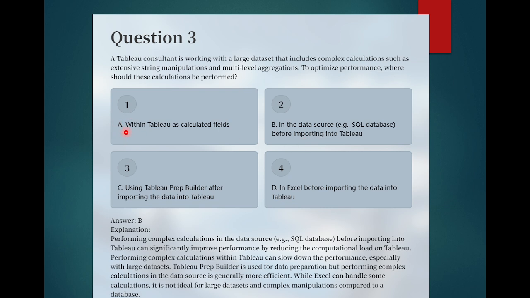And if you see first option, within Tableau as a calculated field, it will drastically increase the load on Tableau. So it is not recommended to create all the calculations as calculated fields. If you see option 3, using Tableau Prep Builder after importing the data into Tableau.